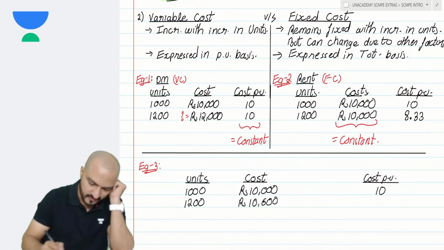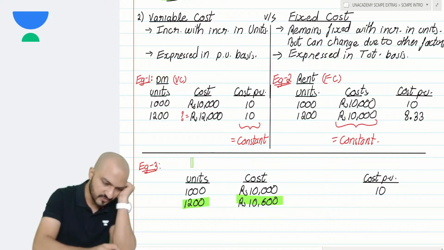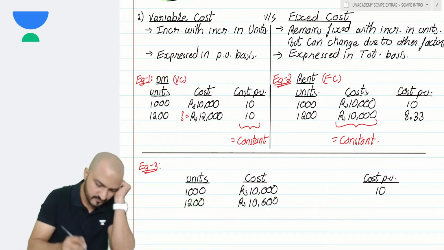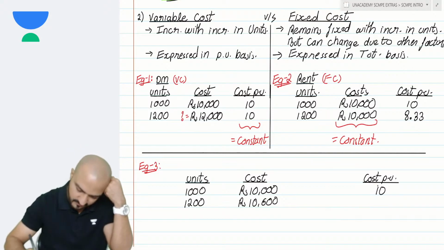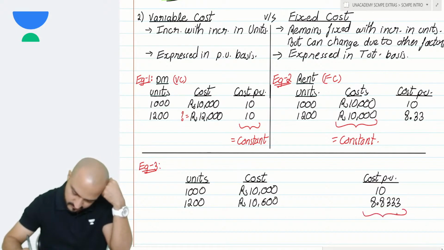But in the second level here, 10,600 divided by 1,200. Per unit is 8.833. So you notice that the per unit is not remaining constant.